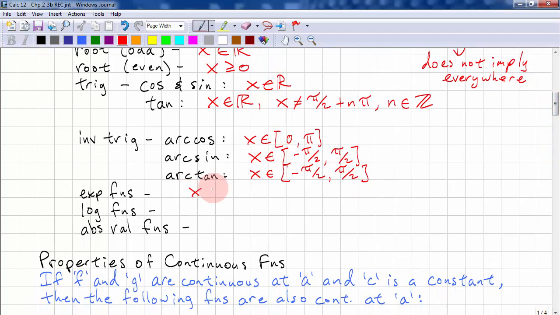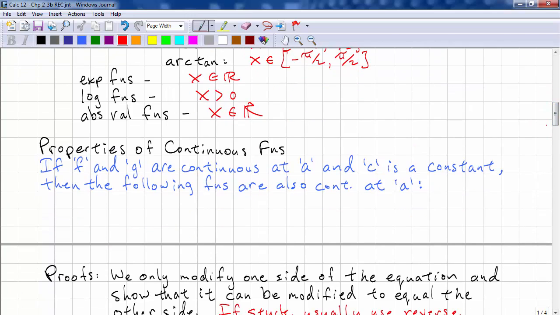Exponential functions, x is all reals. Log functions, x is greater than 0. And absolute value function, x is all reals. And when we're saying x here, it means x as the parameter.